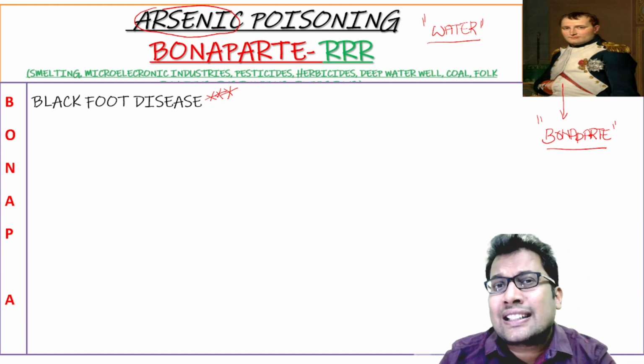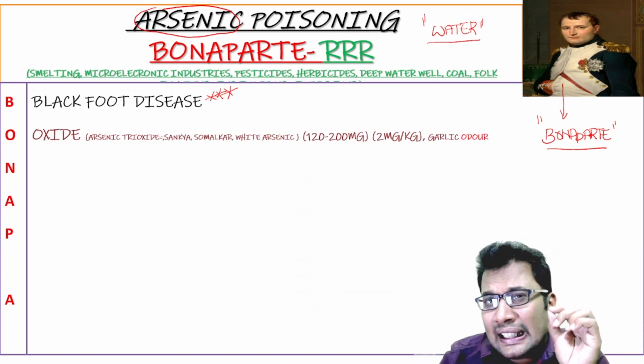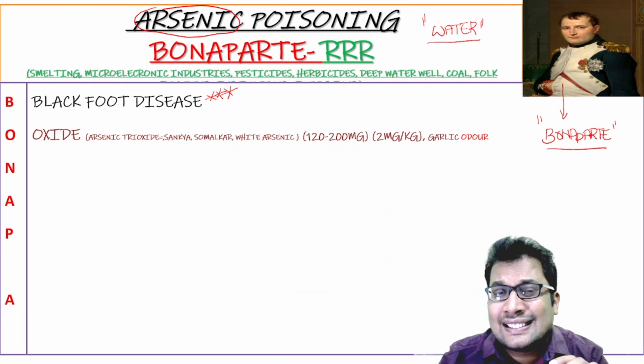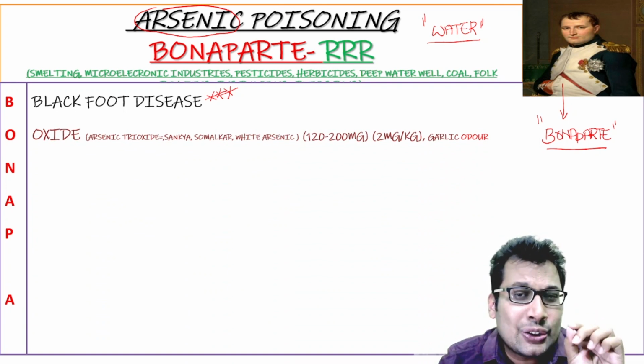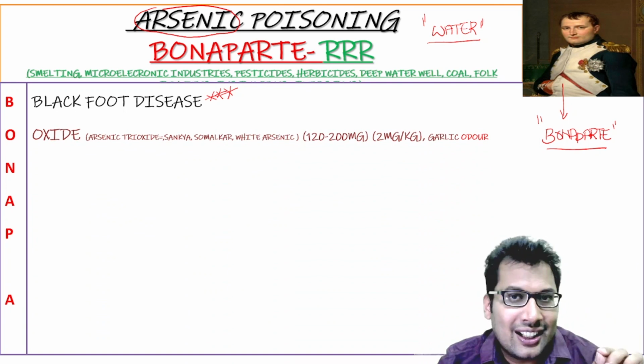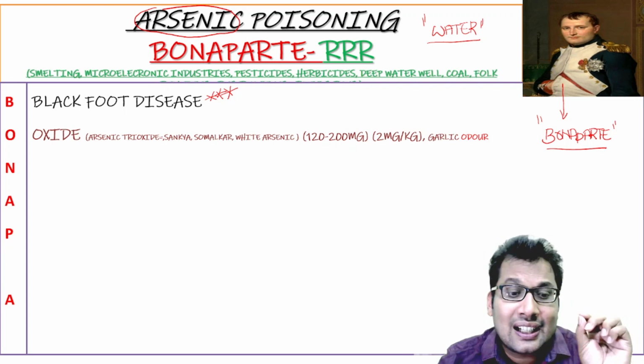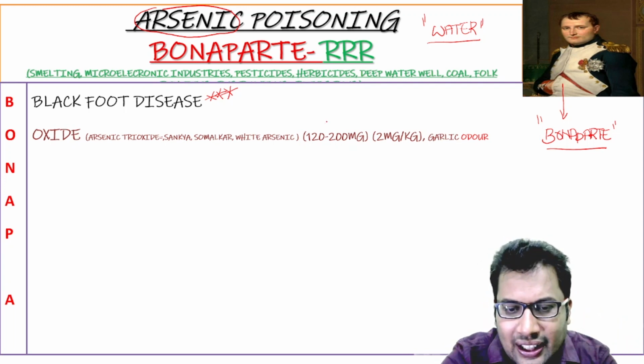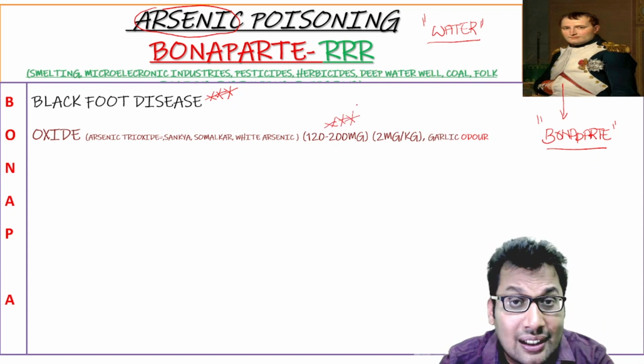O for oxide: arsenic trioxide, the most common form, which is known as Sankhya, Somalkar, white arsenic. It is an MCQ. The fatal dose, again asked in exam, is 120 to 200 milligram in adults.